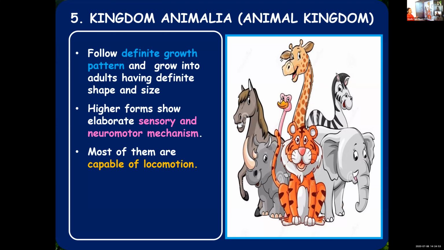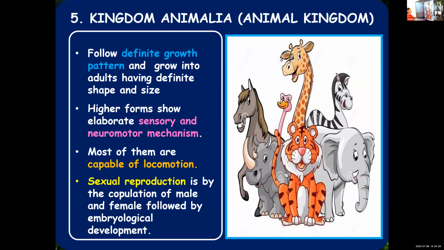generally, when you say animals, one major feature is that they are capable of moving. They are capable of locomotion. And sexual reproduction is carried out. It is a major method of reproduction in animals. Copulation, mating of male and female, takes place, resulting in the fusion of male and female gametes, leading to the formation of a zygote. Zygote develops into embryo, embryo into fetus, and finally the organism is formed. So that was about the animal kingdom.